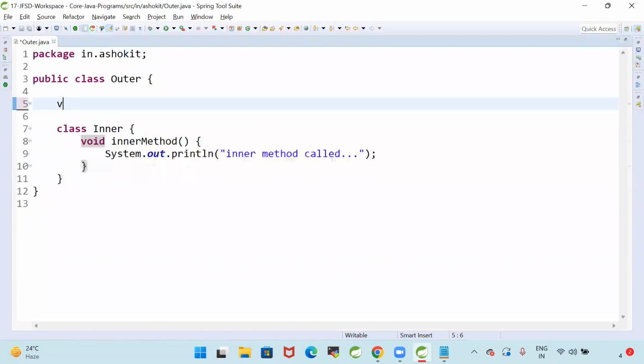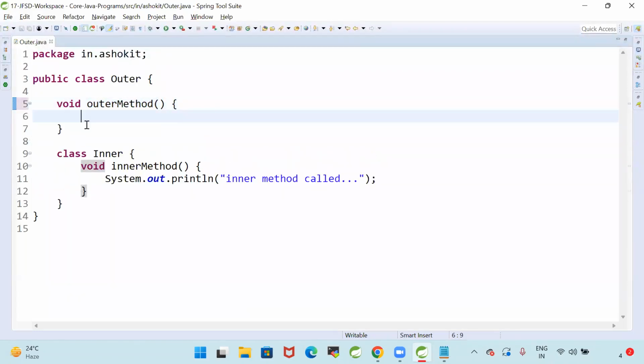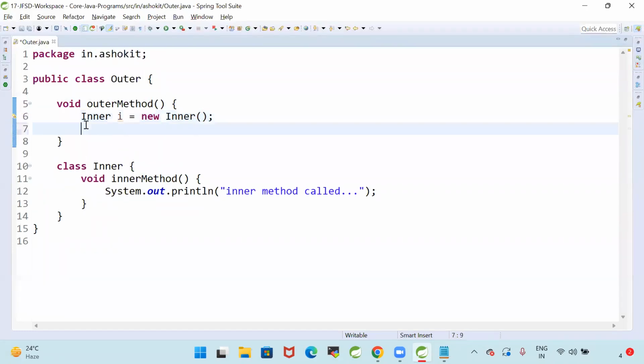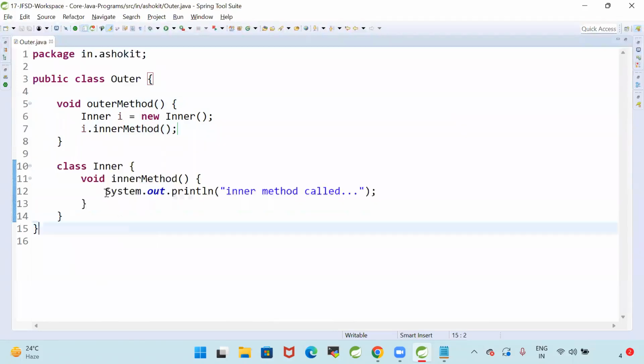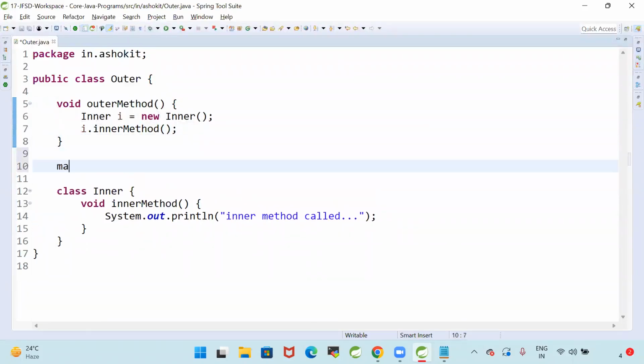Let me write void outerMethod. I will create Inner i = new Inner(), and call i.innerMethod(). Class Outer has outerMethod, class Inner has innerMethod, and the outer method is accessing the inner method.